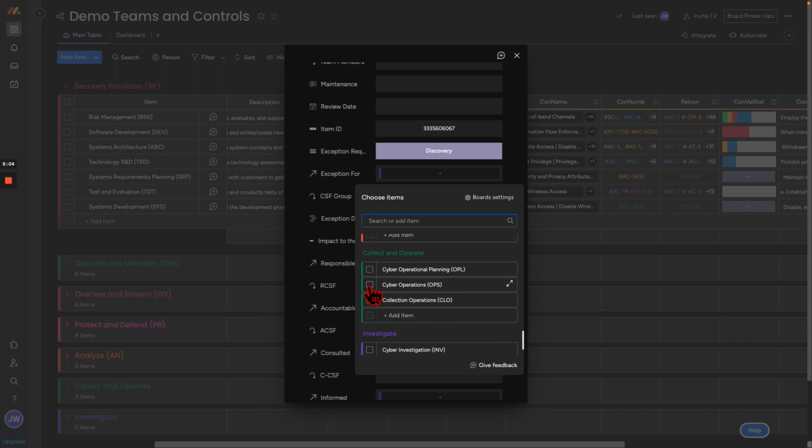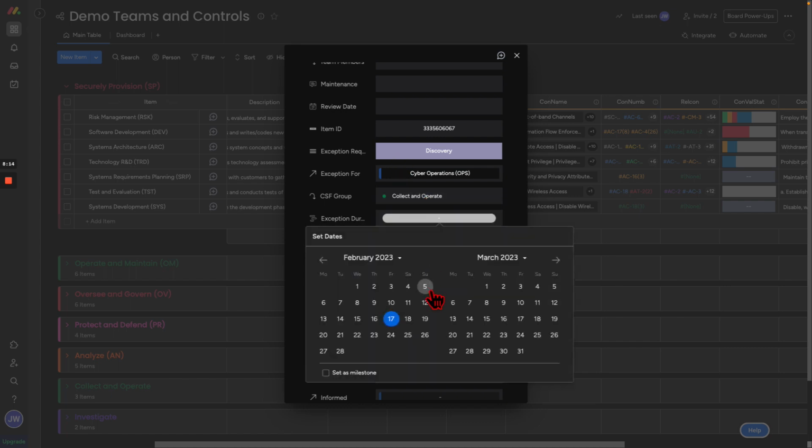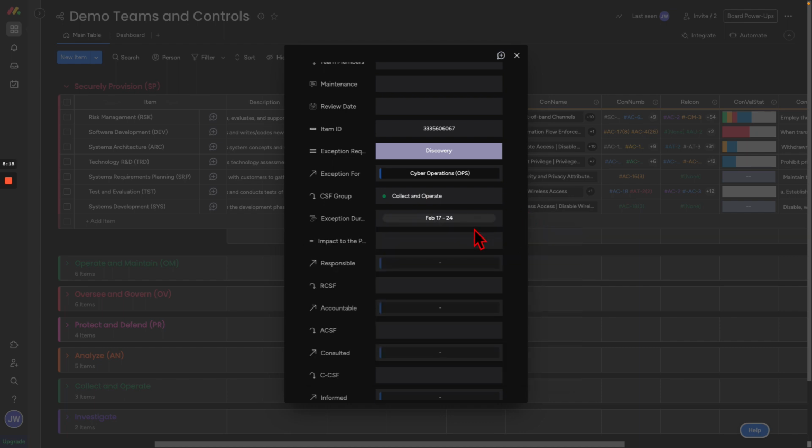So if cyber operations is where the exception is going for, right? Our collect and operate is potentially compromised through the exception. We can manage our exception duration without leaving the screen, and the teams that need to be aware are going to get the information they need to. Does it impact the process? Maybe, right? You can go ahead and select how much it impacts the process.